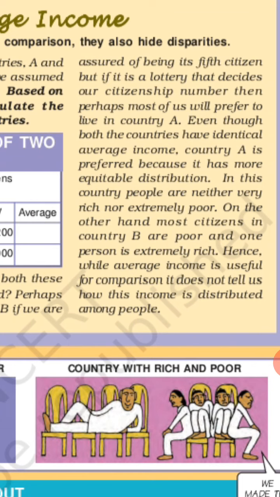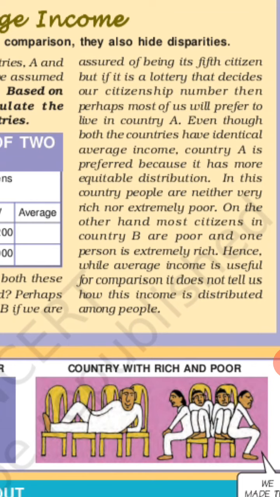On the other hand, most citizens in country B, now look at this section, are poor and one person is extremely rich, the fifth one. Hence, while average income is useful for comparison, it does not tell us how this income is distributed among people.